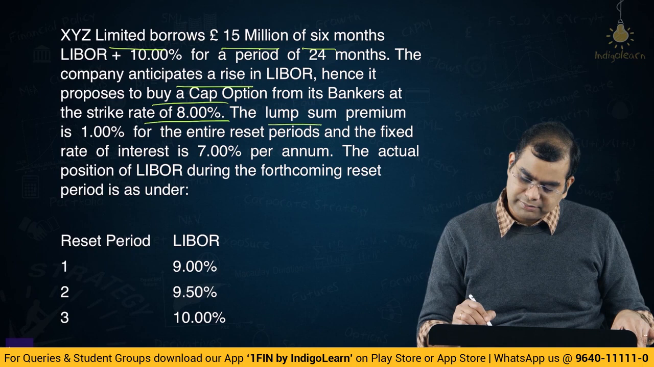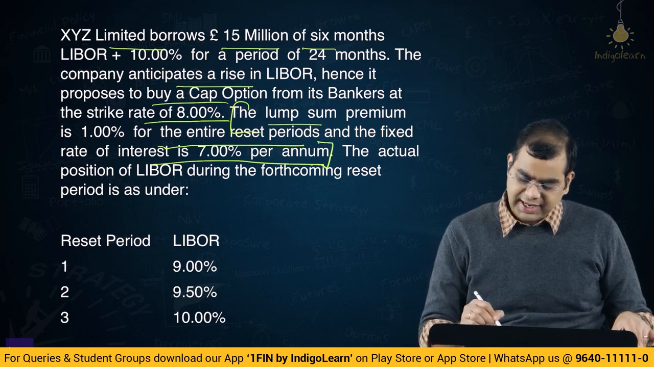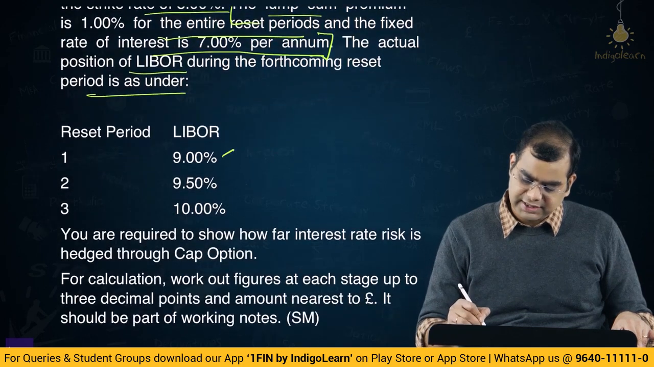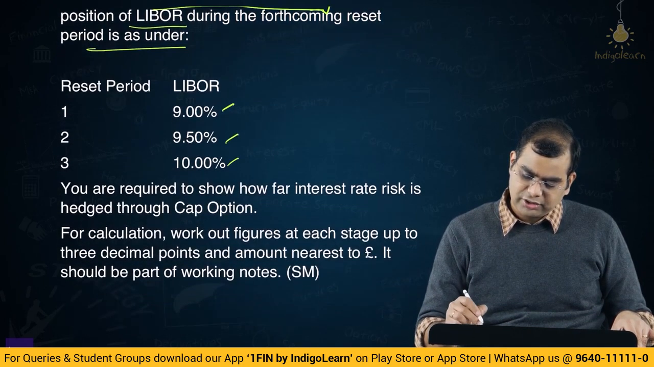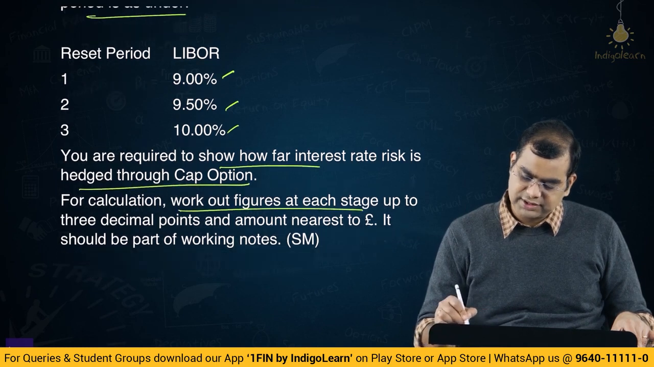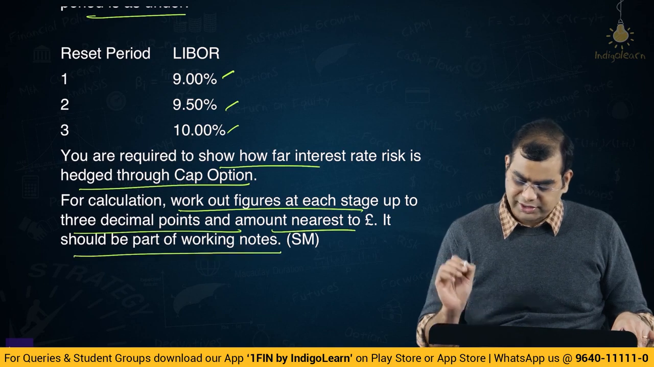The lump sum premium paid is 1% for the entire reset period. The fixed rate of interest is 7% per annum. So, this is something new. I'll explain what it is. The actual position of LIBOR during the forthcoming reset period is as under. So, for the first period 9, then 9.5, then 10. You are required to show how far interest rate risk is hedged through the cap option. For calculation, work out figures at each stage up to 3 decimal points and the amount to the nearest pound. It should be part of the working notes.